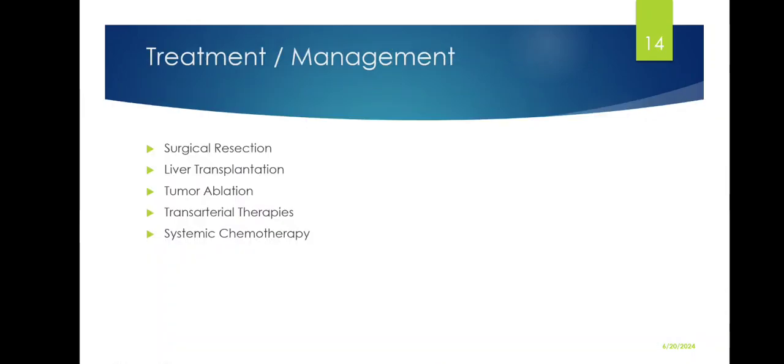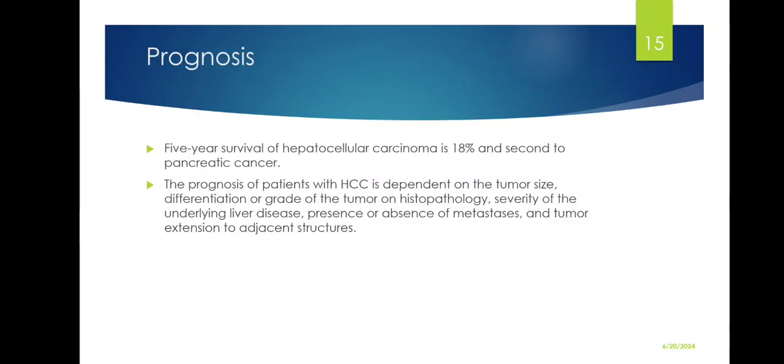Then treatment or management of hepatocellular carcinoma is dependent on the stage. The treatment modalities include surgical resection, liver transplantation, tumor ablation, transarterial therapies, and systemic chemotherapy. Prognosis: the 5-year survival of hepatocellular carcinoma is 18% and is second to pancreatic cancer. The prognosis of patients with HCC is dependent on the tumor size, differentiation or grade of the tumor on histopathology, severity of the underlying liver disease, presence or absence of metastasis, and tumor extension to adjacent structures.